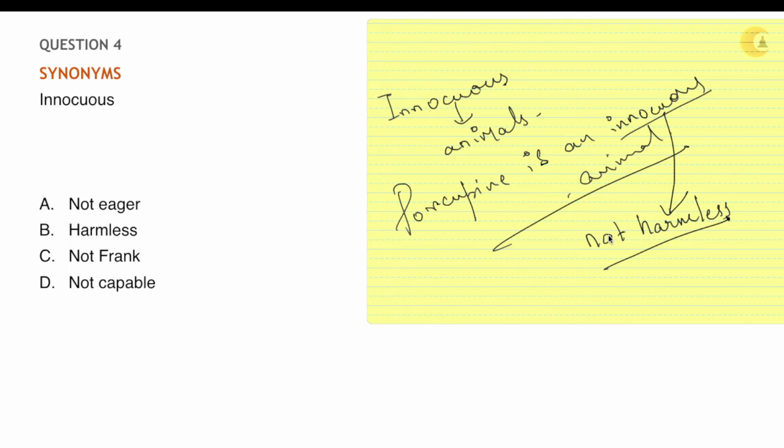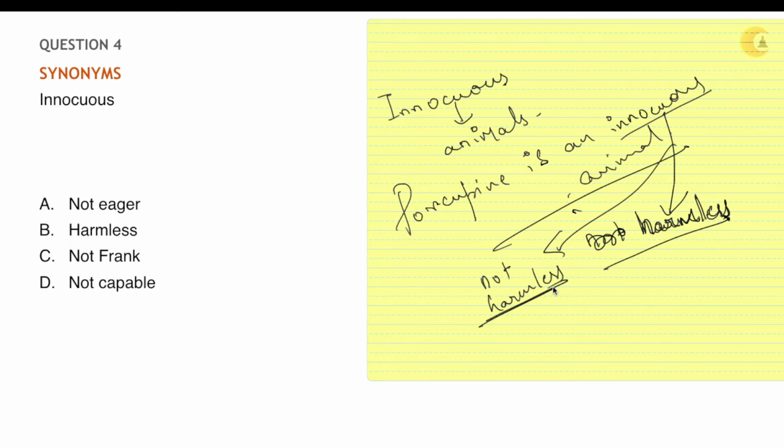Sorry, innocuous means harmless. That means a porcupine is a harmless animal. Innocuous refers to harmless. So, what will be the opposite of innocuous? It will be something that is not harmless, right?